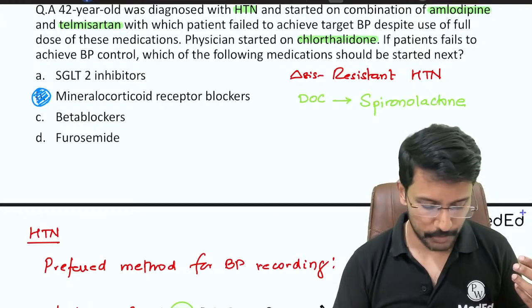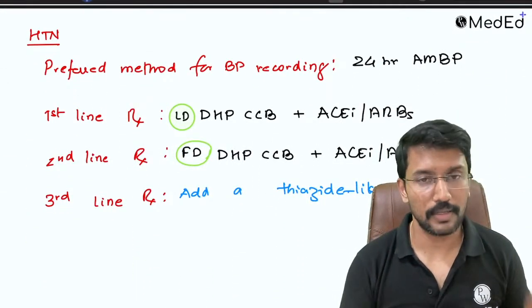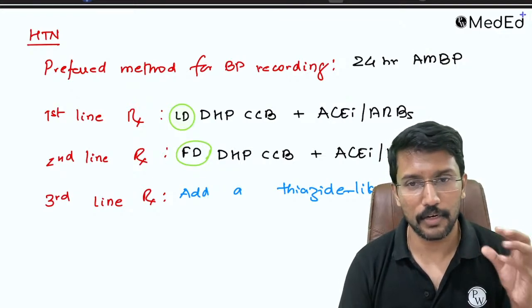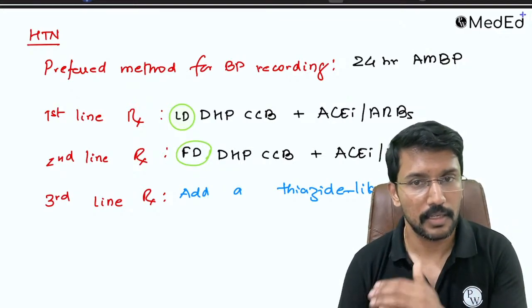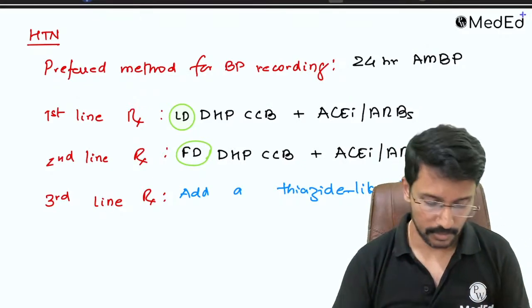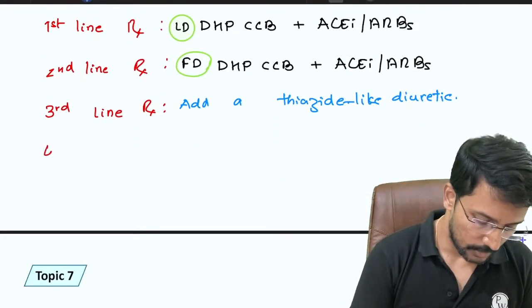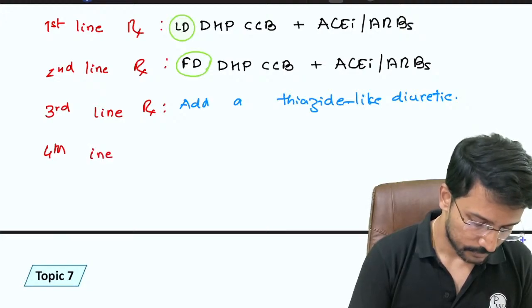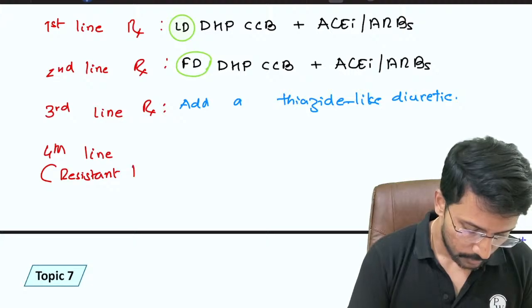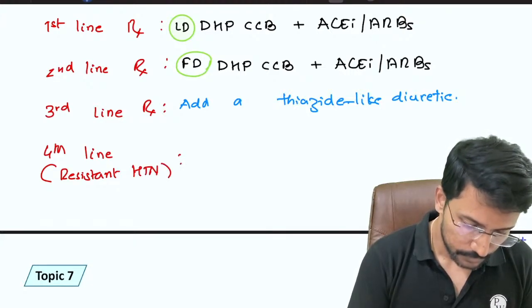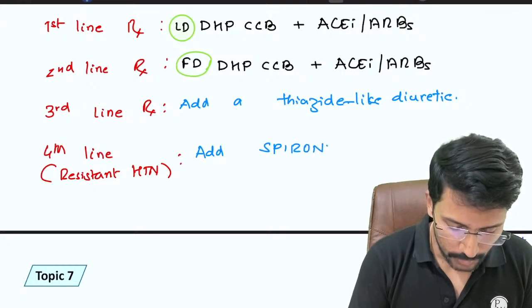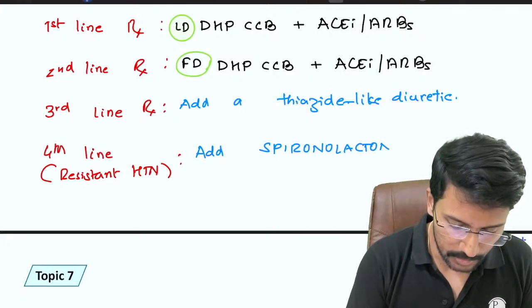So I think we have learned a few MCQ points. What is the preferred method of BP recording? That is 24-hour ambulatory BP recording. First line treatment is a combination of dihydropyridine calcium channel blockers and ACE inhibitors or ARBs. Second line is the full dose of the same. Third is adding the thiazide-like diuretic, right? And the fourth line, once we have resistant hypertension, we add spironolactone. One last question, what is the recommended target for BP?